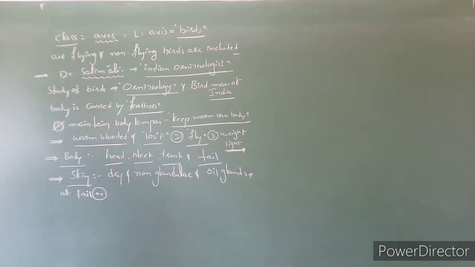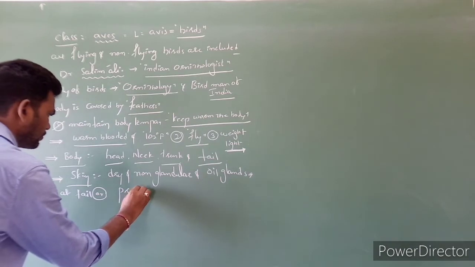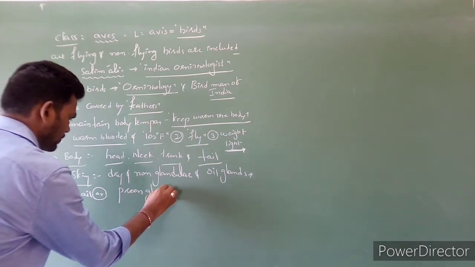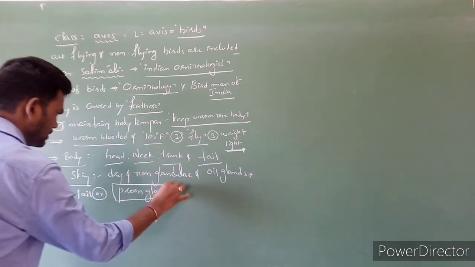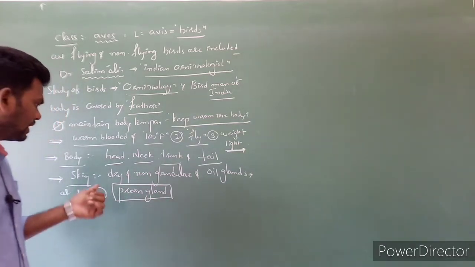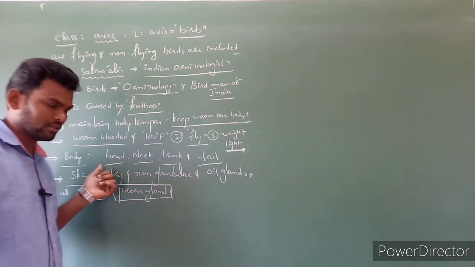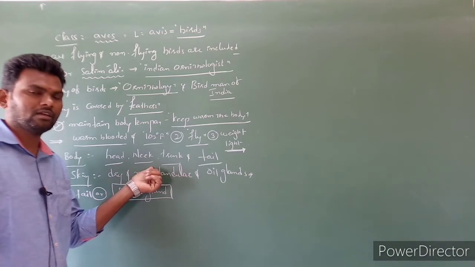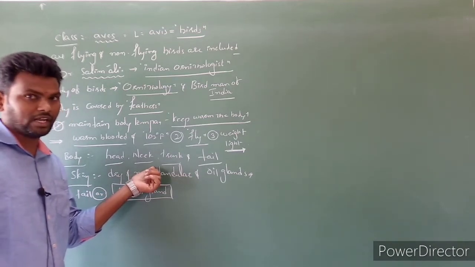Such glands are called preen glands. Generally the skin is dry. The body does not consist of any oil glands except in the tail region.